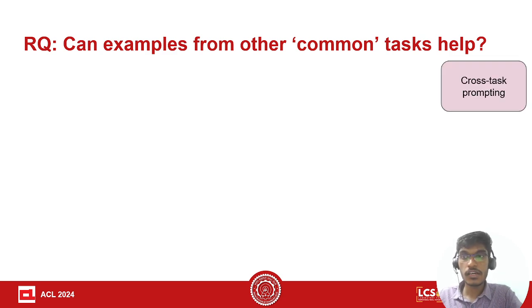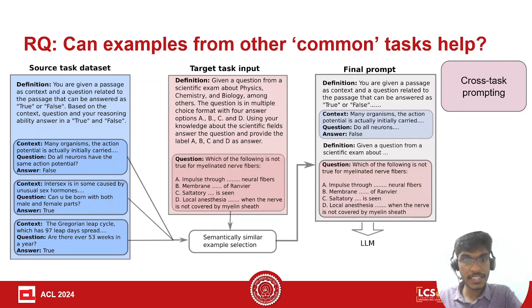We call this cross-task prompting. For example, given the question of biology as shown in the previous slide, we can ask the question to the LLM giving examples in the context from other tasks. For example, as shown here, we can take a source task BoolQ, where the task is to answer a question as true or false given a context.